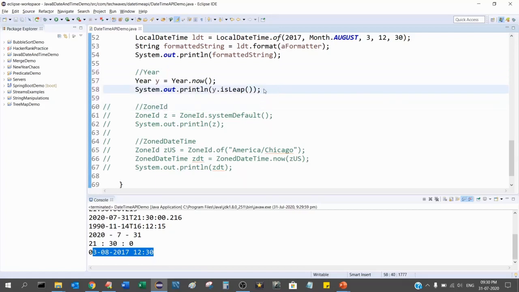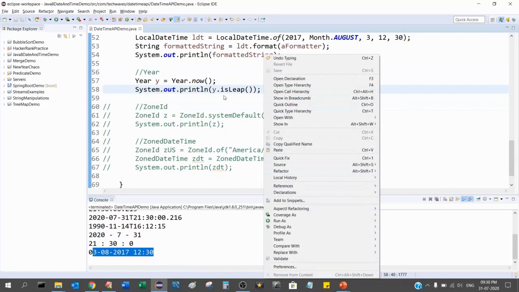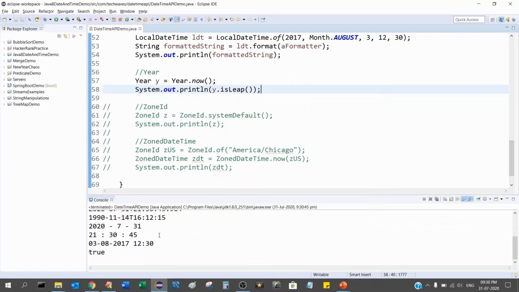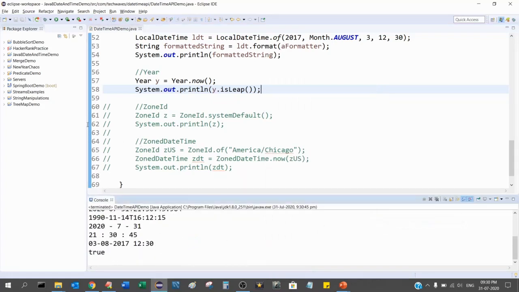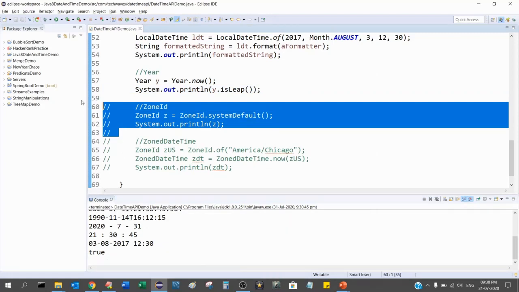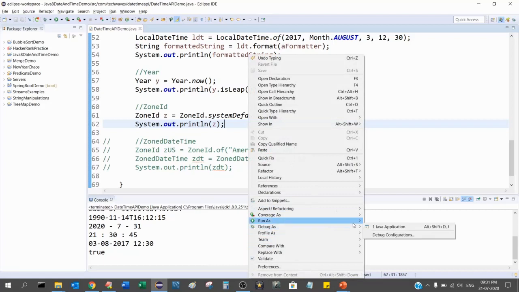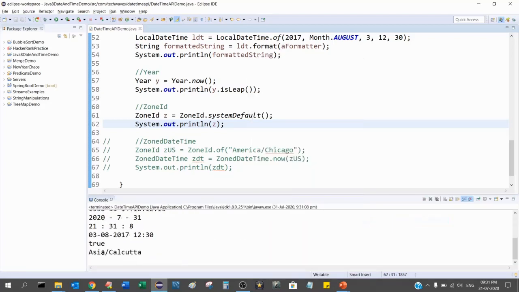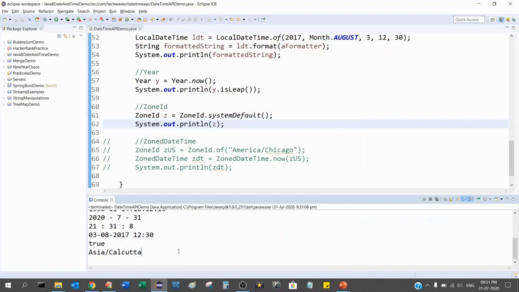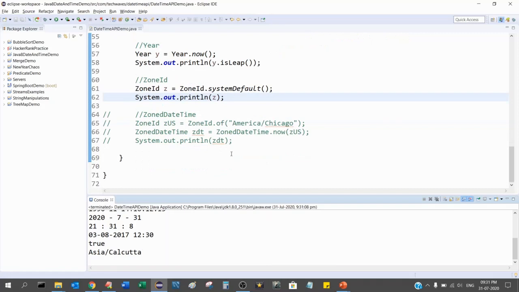So Year dot now is what, this year is 2020, and I'm doing y dot is leap. So 2020 I believe is a leap year, so it should print true. Yeah, there you go. And then we get the zone ID. The zone ID is system default. What is the system default zone ID? What is the time zone for this system? For me it should be Asia and Calcutta, because I'm in India, so the time zone is of Asia and Calcutta.